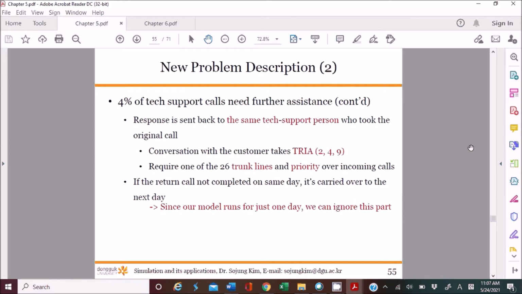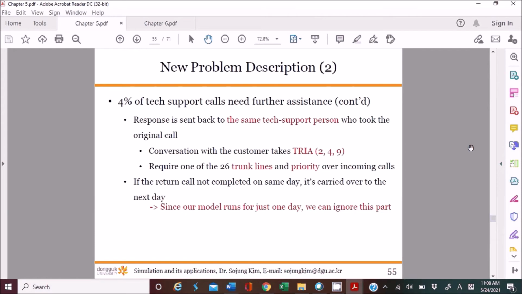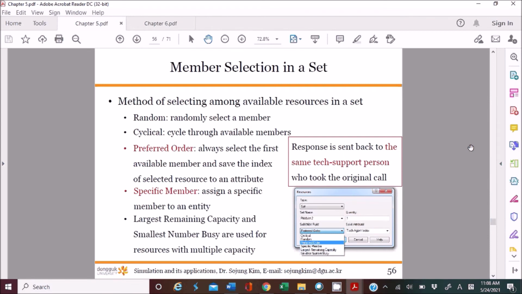And last time we considered the 4% of tech calls that need an assistant, and then calculated the additional service time using member selection in a set. You remember this, right? We have several options for the set: random, cycle, preferred order, specific member, the largest remaining capacity, or the smallest number busy. So we have these rules to select the specific member for this 4% of the tech support calls. Please try to remember this property of the set.